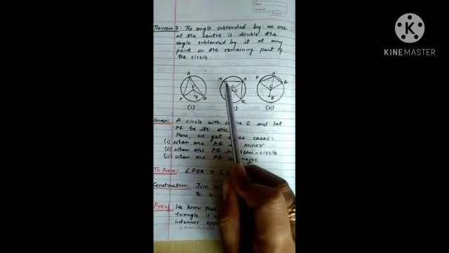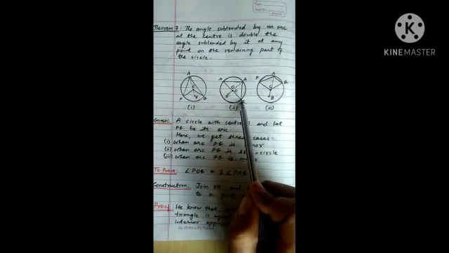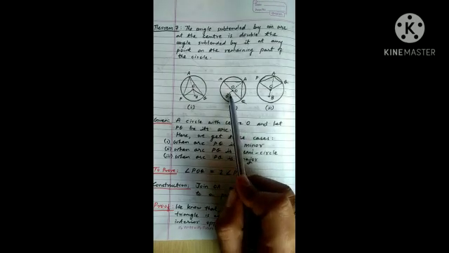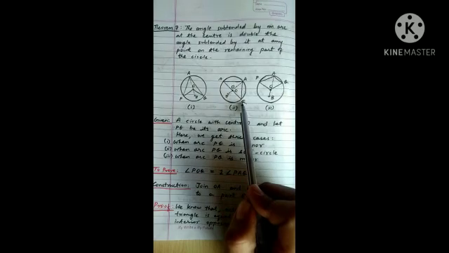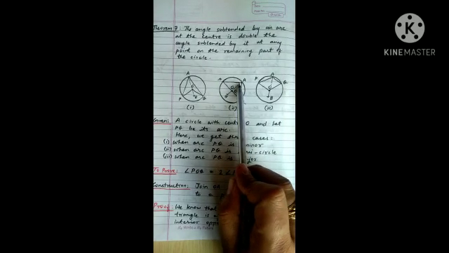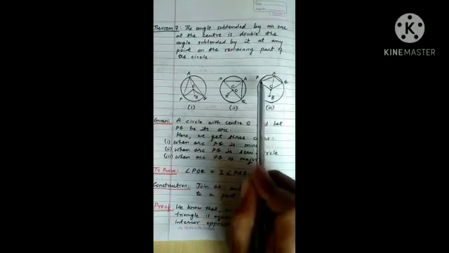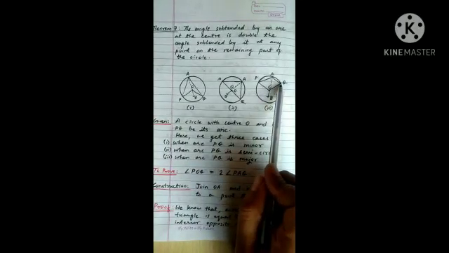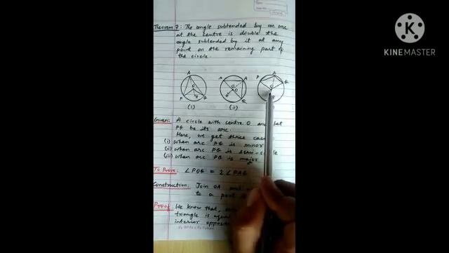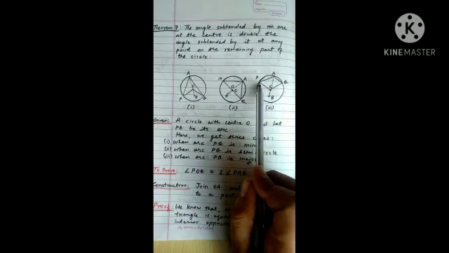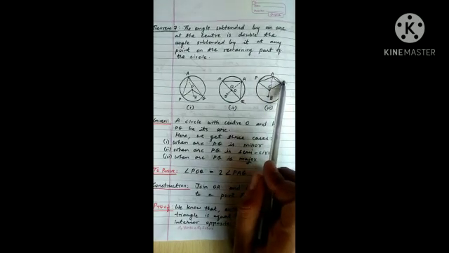In the second case, arc PQ is a semicircle arc forming angle POQ at the center and angle PAQ at any other point on the circumference. And in the third case, arc PQ is a major arc forming angle POQ, which is a reflex angle at the center, and angle PAQ at any other point on the circumference.